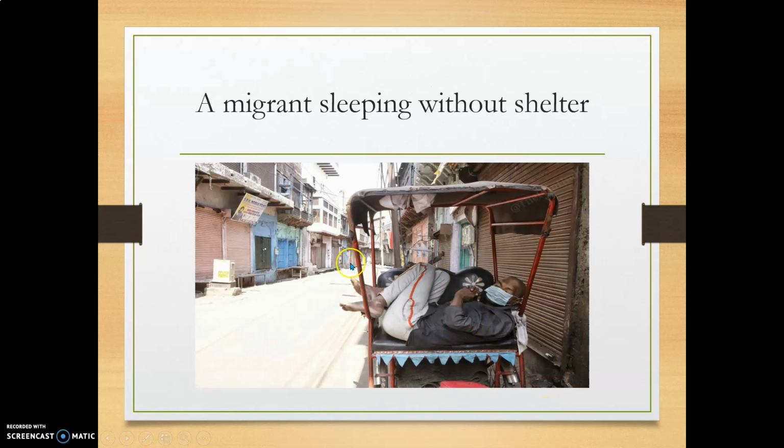See here, a migrant sleeping without shelter. He won't have any shelter. That's why, see how he is sleeping. Like this, if you go to any railway station or bus complex, there are also some people like this. They will sleep there only, and on the footpaths and the roads, some poor people live. Those are all migrants. They won't have any shelter.